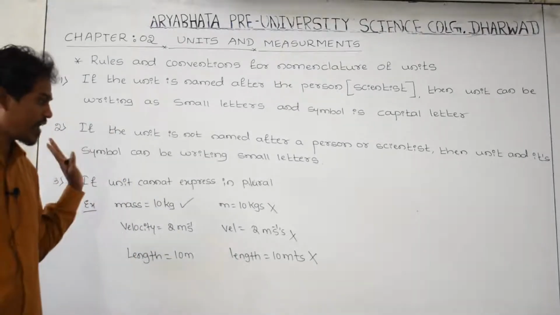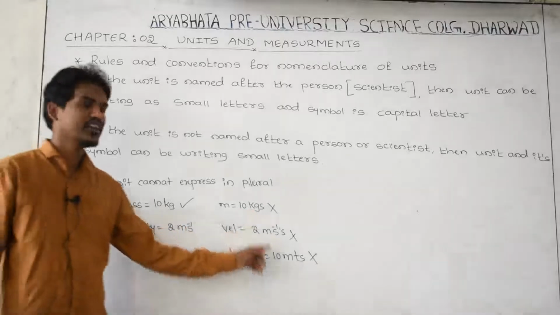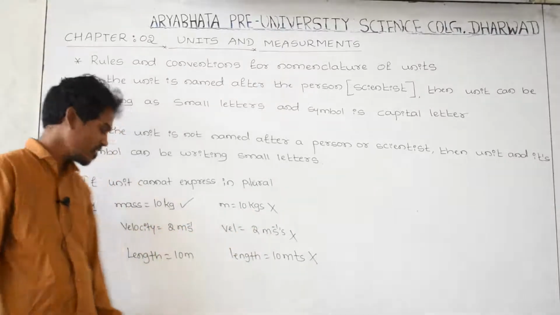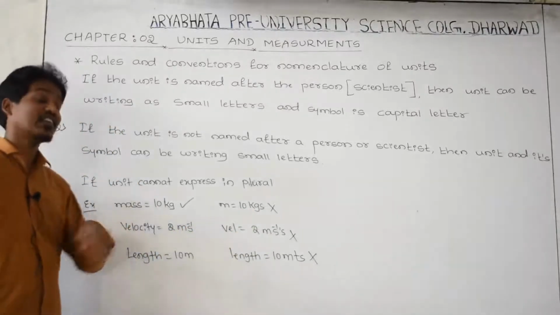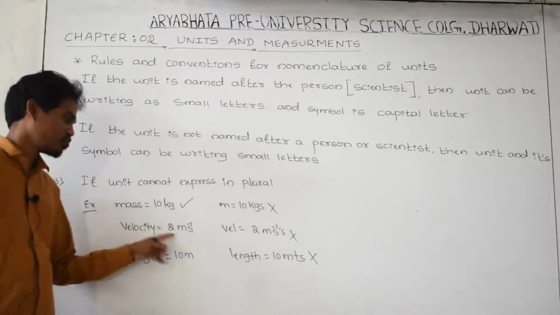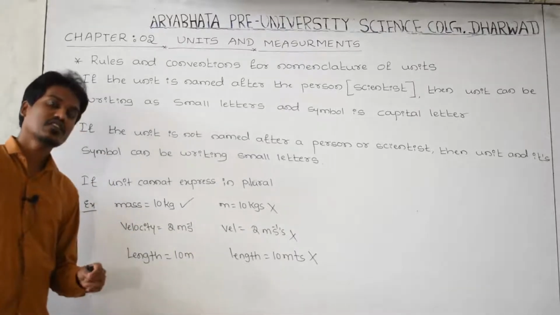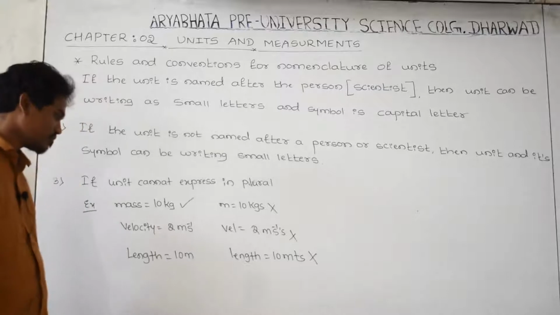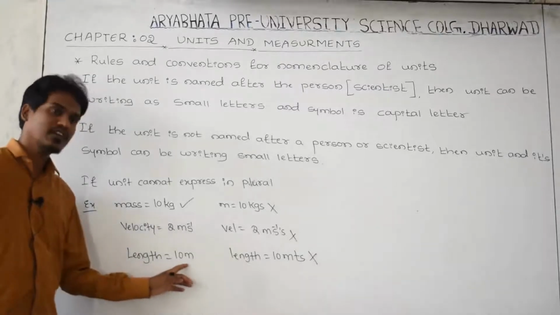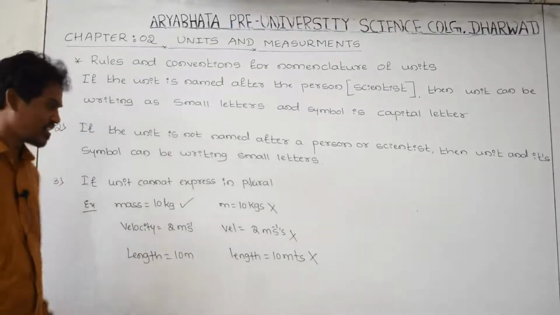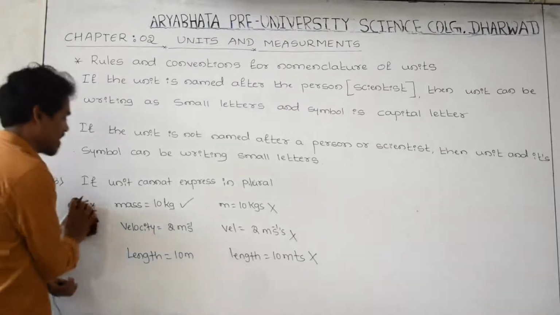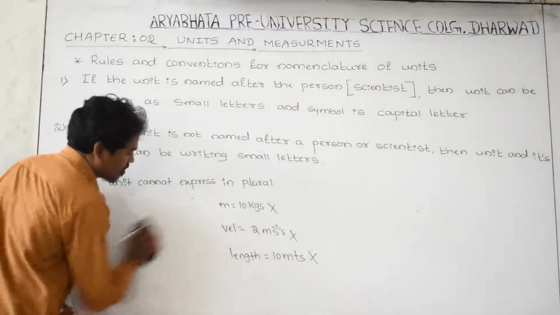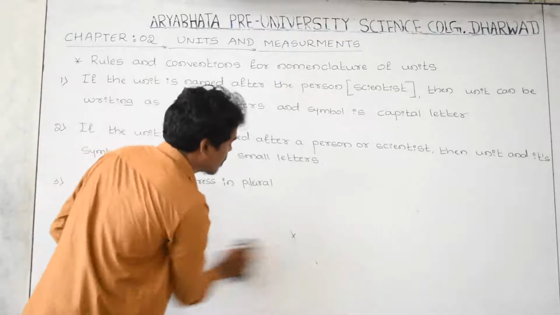You cannot express the unit in plural. Instead, just mass 10 kg, not 10 kgs. Velocity is 2 meter per second, not meter per second squares. Length is equal to 10 meter, not 10 meters. You can follow like this, and one example is enough for you to understand this.